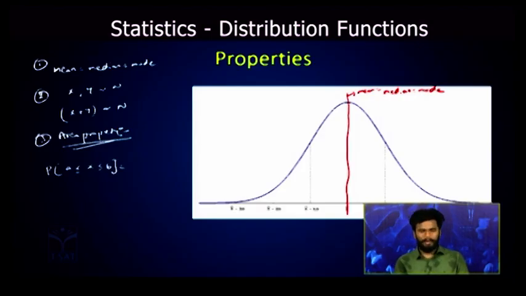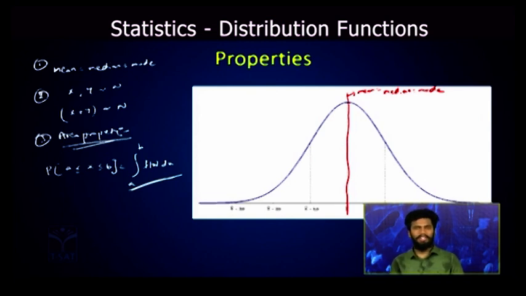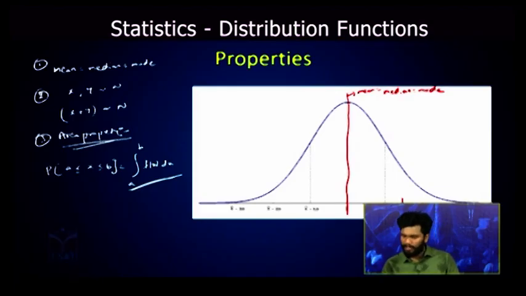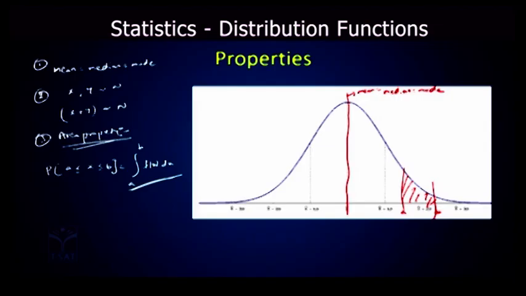Now I have to find the probability of x within the limits a to b. We will calculate it as integral a to b f of x dx. So this is nothing but the area under the limits a to b in the function f of x. This will be like this. Let us consider there is a value a and there is a value b. The area under these limits a to b will give us this value, integral a to b f of x dx, and that is the probability lying within the limits a to b.